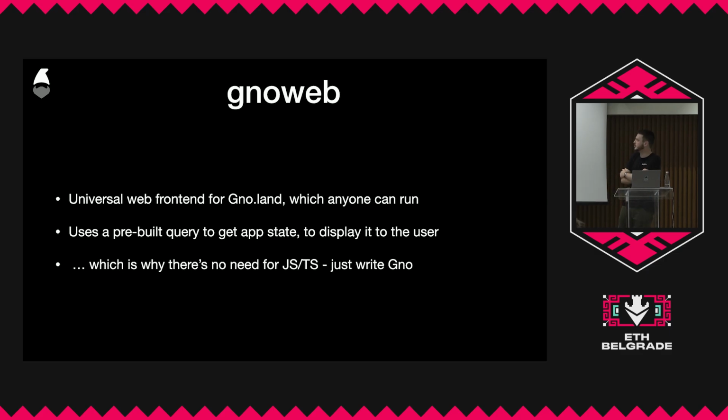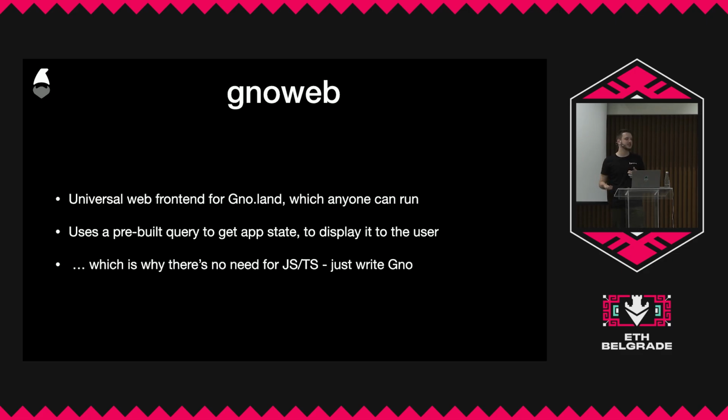And why this is important is because we have this thing called GNOIB, and this is a very special tool that we built. It's essentially the universal front end for gno.land, for the blockchain, for any app on the gno.land blockchain. Anybody can run it because it's open source, and it's super easy to run. And it uses a pre-built query that's built into the app. It basically says, when you browse for this app, you do a specific query, and then you get the state of the app.